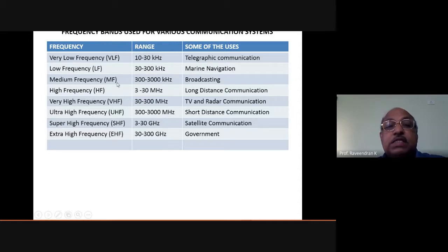Then medium frequency. Medium frequency comes from what? 300 kilohertz to 3 megahertz, or 3000 kilohertz. And 300 kilohertz to 3000 kilohertz is usually used for the broadcasting of radio stations. You might have noticed the frequency of the signals from the Kozhikode station, what they say at the time of opening the morning broadcast. So, Akashvani Kozhikode